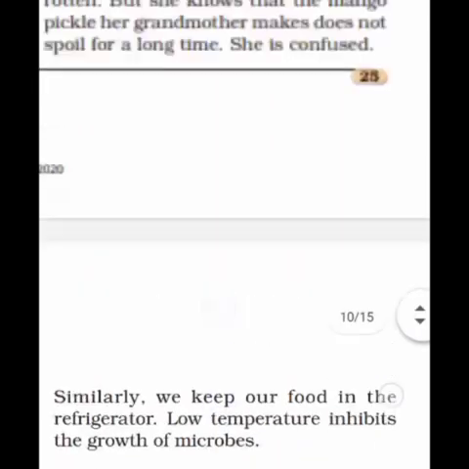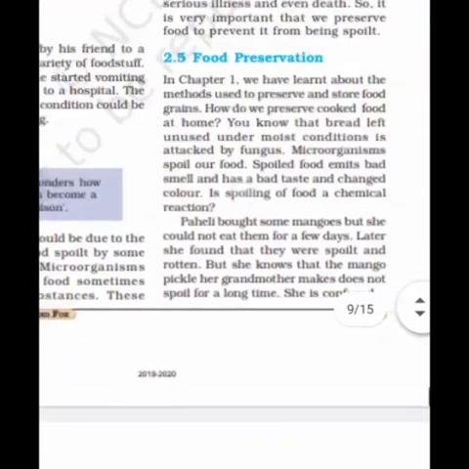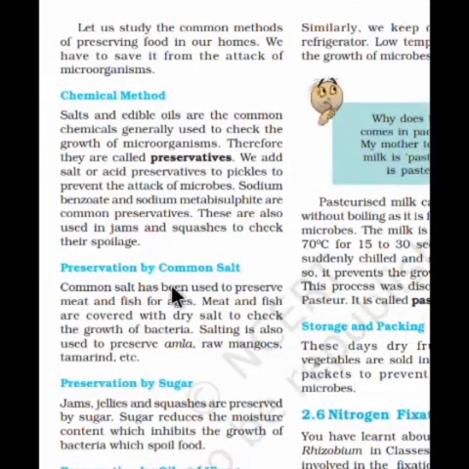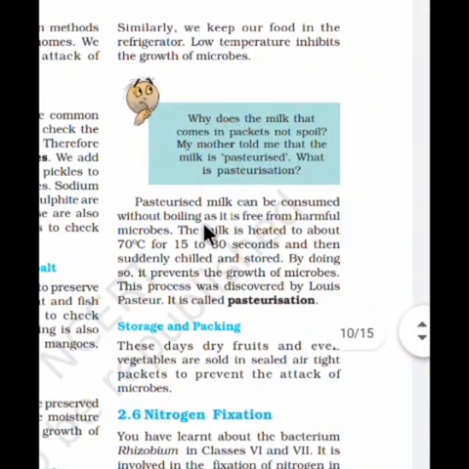So in today's session we learned about a few methods which are helpful to us to make preserved food. The first one is the chemical method, then common salt, sugar, oil or vinegar, and then cold treatment and heat treatment. In the cold treatment and heat treatment, especially you learned about the pasteurization of milk.